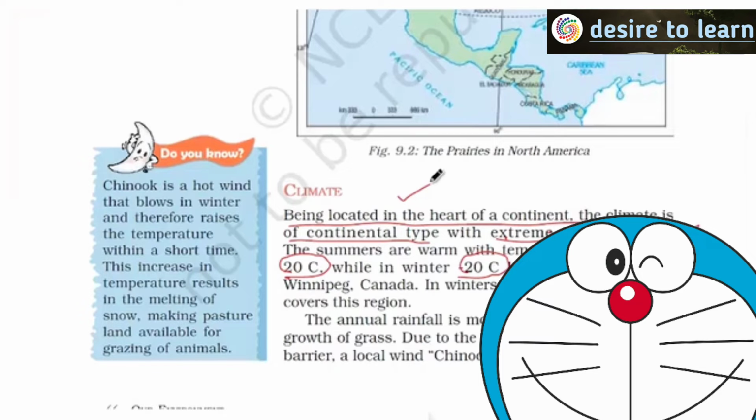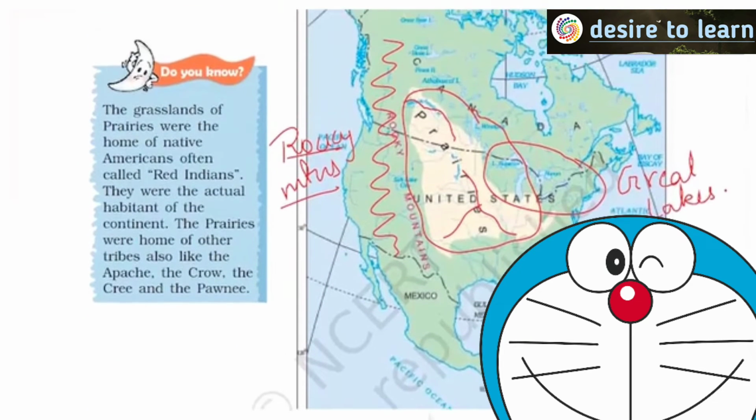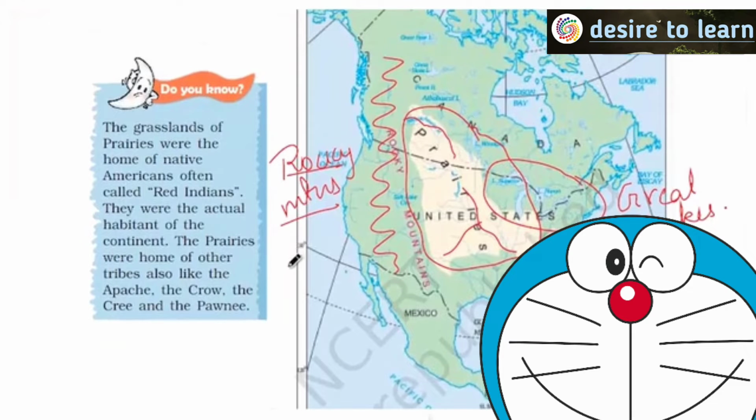In winter, as the temperature falls below minus 20 degrees Celsius, usually this region is covered by ice. At that time, some winds which are moving over the Pacific Ocean actually hit the Rocky Mountains and rise above. As you are aware, when wind rises above, it cools.